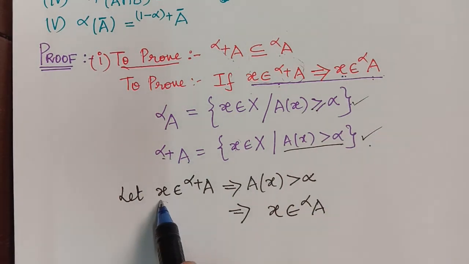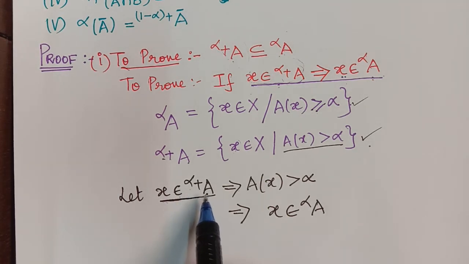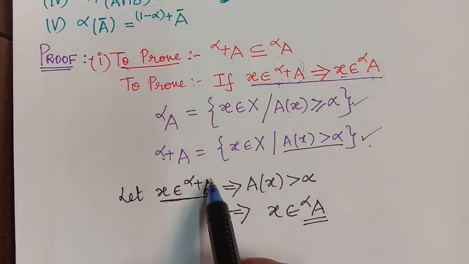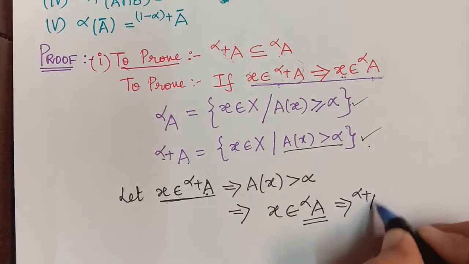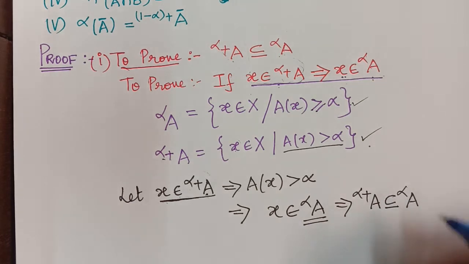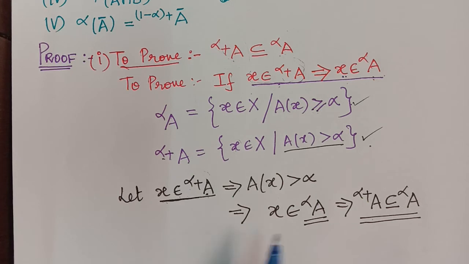So therefore we started with an element x which was an element of the strong alpha cut set, and we have proved that it is also an element of the alpha cut set, which implies that the strong alpha cut of A is a subset of the alpha cut set A. So this is the proof of the first property.